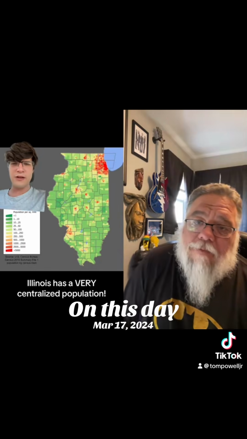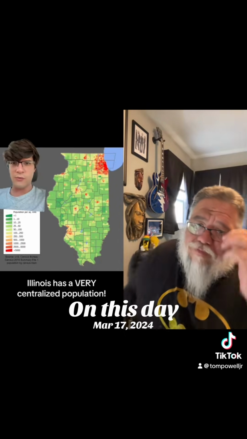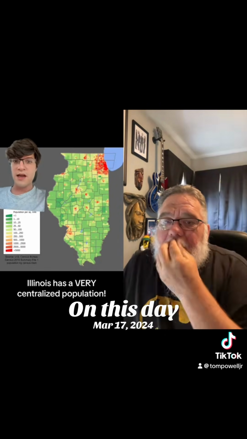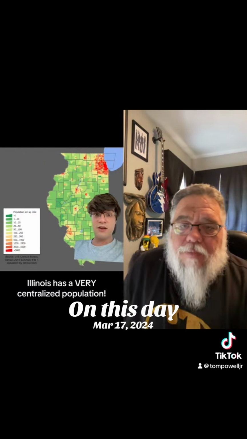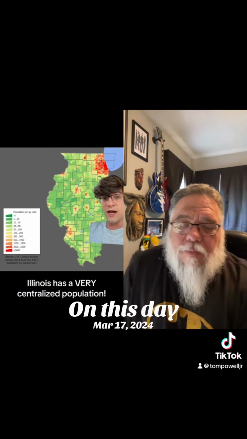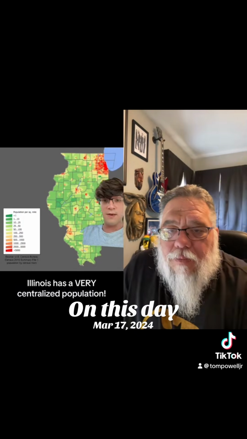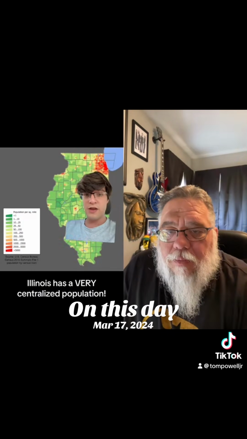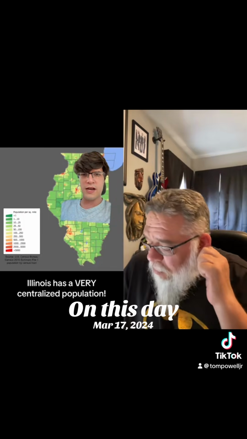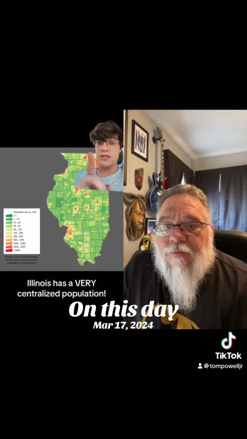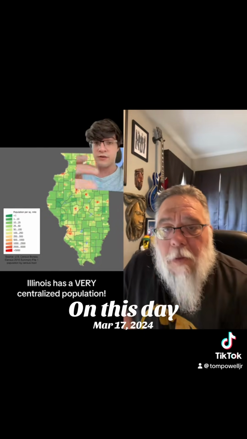And considering that Illinois has basically endless arable land, endless water supply, and that it's the second flattest state in the country behind Florida, you would think that there are more cities, but you really don't see a whole lot of cities in the rest of Illinois. I mean, here's Springfield, which is the state capital. It barely cracks 100,000 residents. You got Peoria and East Peoria right here. You have Rockford, which is the biggest city in Illinois outside of Chicago.